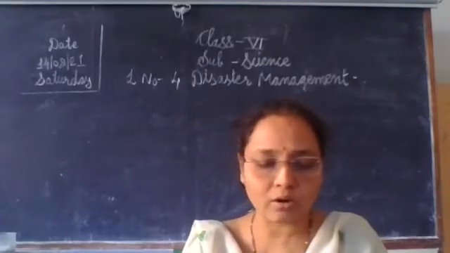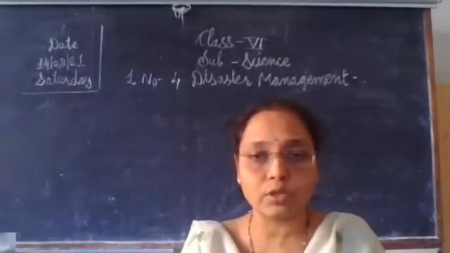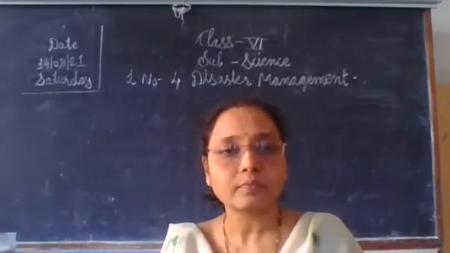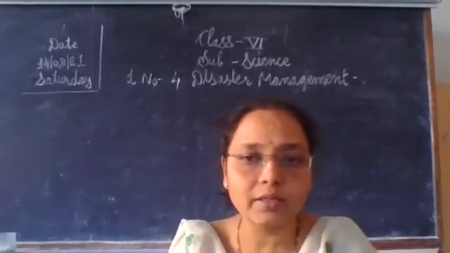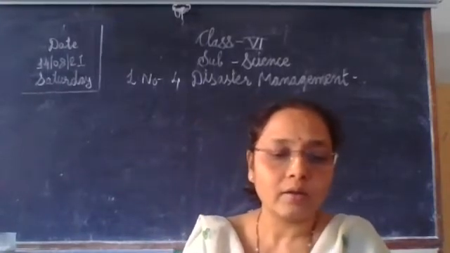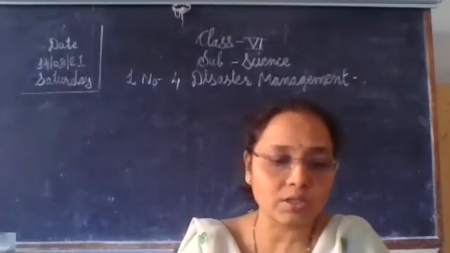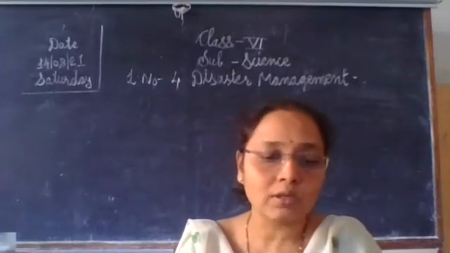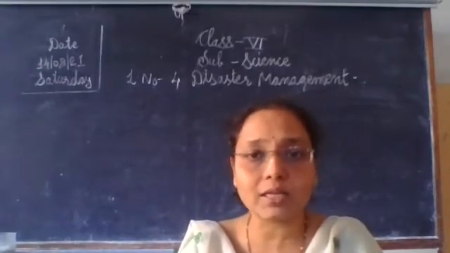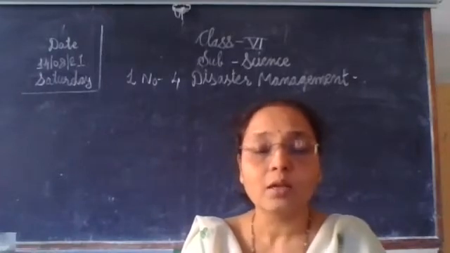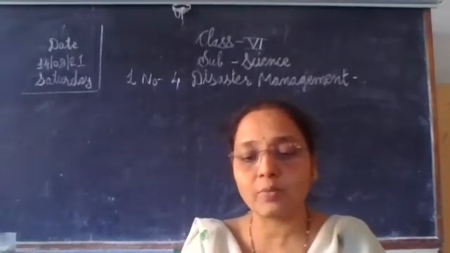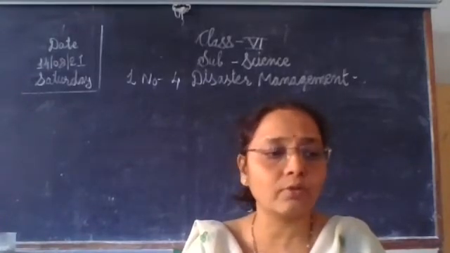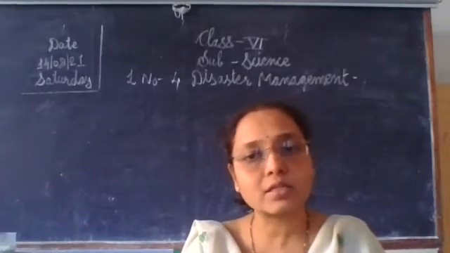What disasters can occur in school or on the way to school? You have to point out many things. So this is about natural disaster. Why does a natural disaster occur? How and why do the following disasters occur? Because these are natural disasters. Some disasters are man-made and some are natural. Man is responsible for man-made disasters.